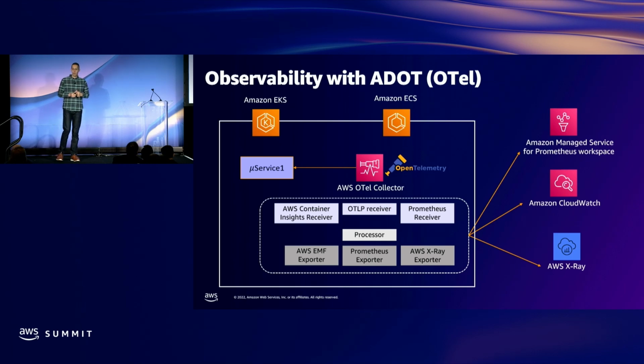The last item in a pipeline is an exporter, and that's how we get data to the back end. And so depending upon where you're sending it, you'll have a different exporter. If you're sending it to X-Ray, for example, there'll be the X-Ray exporter. Sending it to Prometheus, the Prometheus exporter, and we even have an Amazon managed service for Prometheus exporter as well.